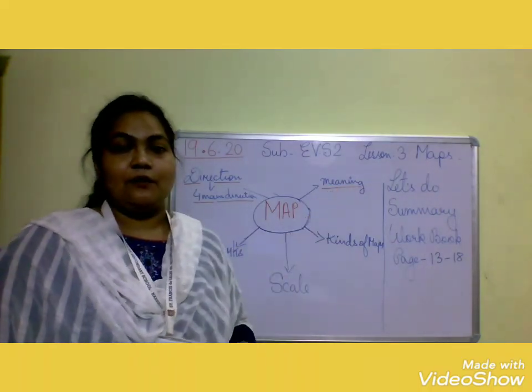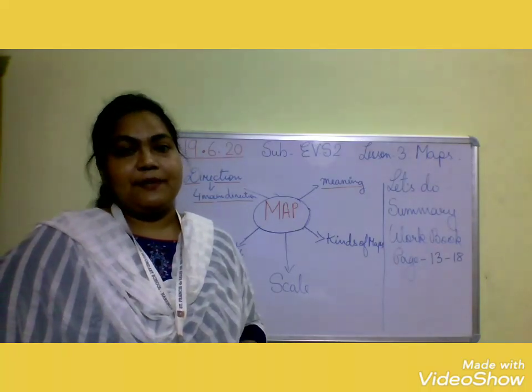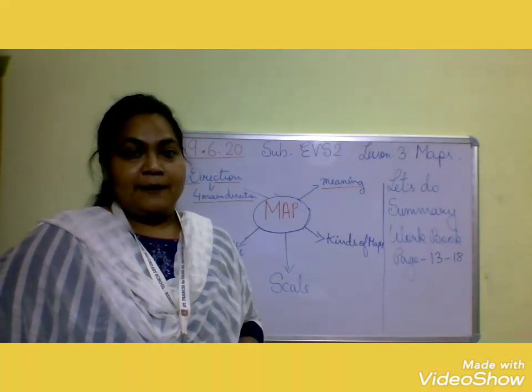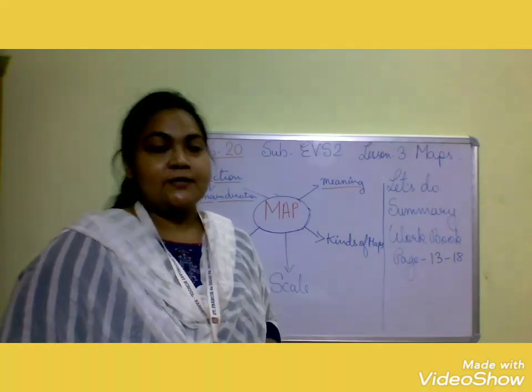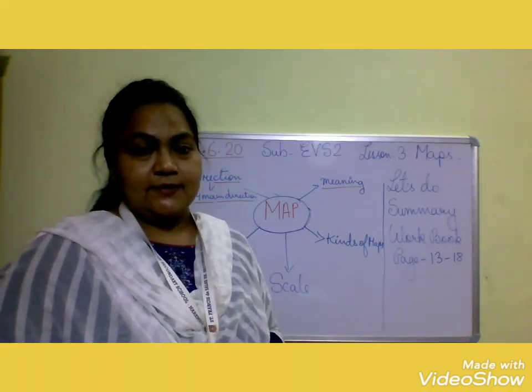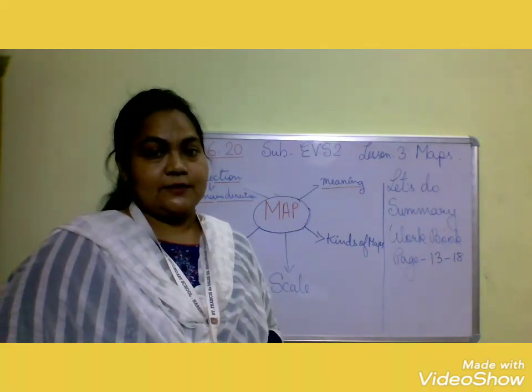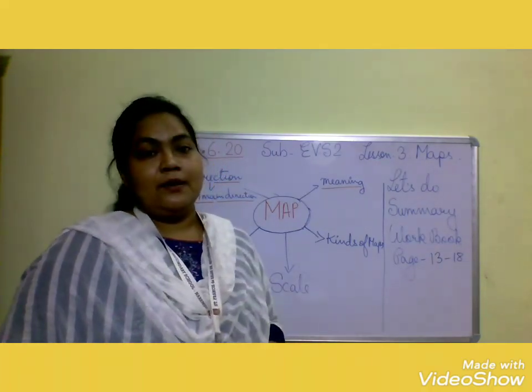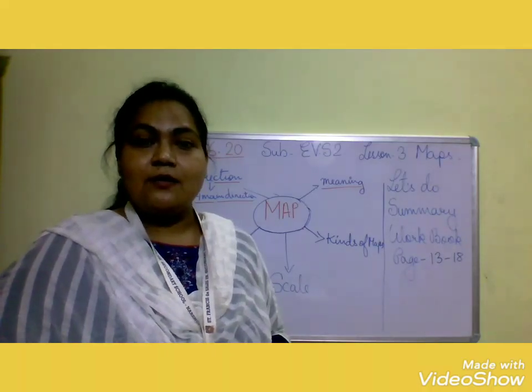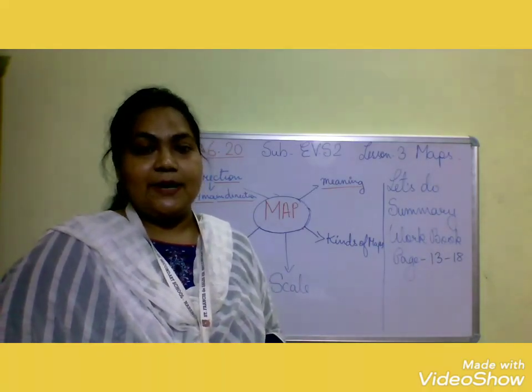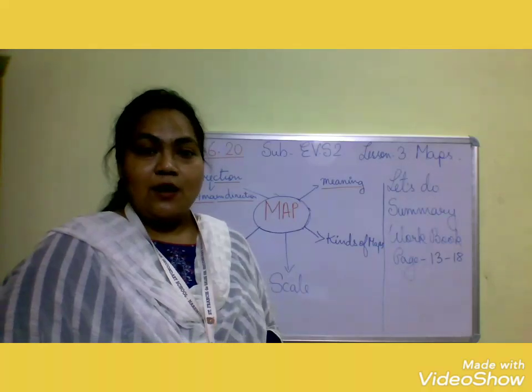Meaning. What is the meaning of map, or what is a map? A map is a drawing of a place on a flat surface. Now, what are the kinds of map? The different kinds of maps are route map, country map, or a plan of a house.